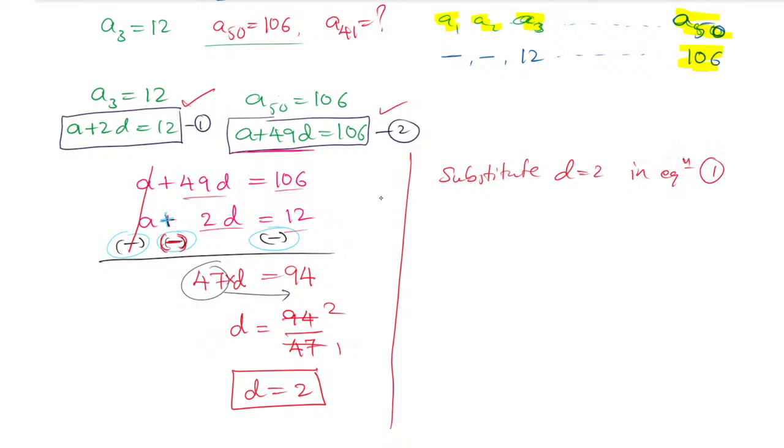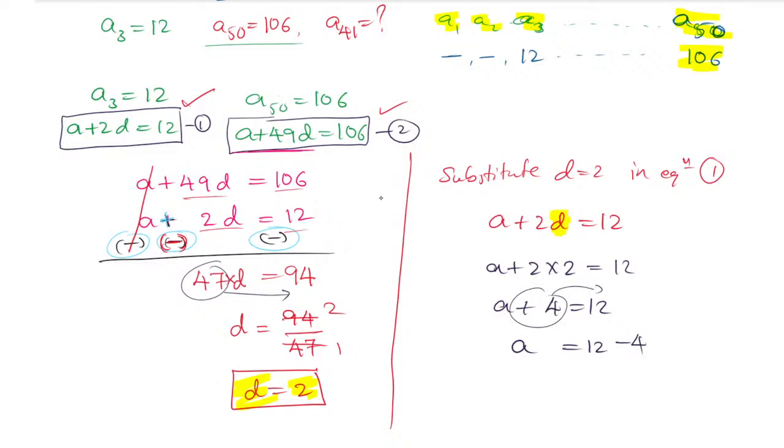Equation number 1 says A plus 2D equals 12. Substituting D as 2, A plus 2 into 2 equals 12, so A plus 4 equals 12. If you shift the 4 to the other side, it becomes minus 4. 12 minus 4 is 8, so the A value is 8. Now you have found the A value and the D value.